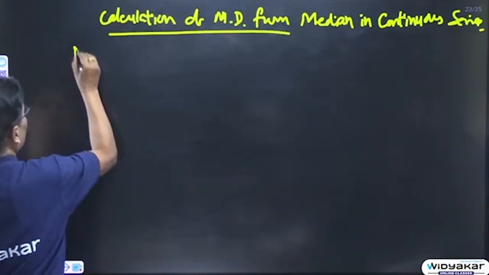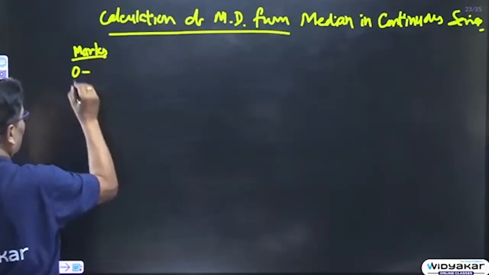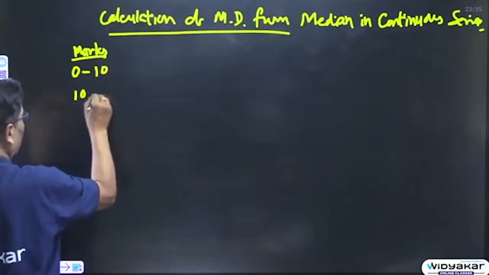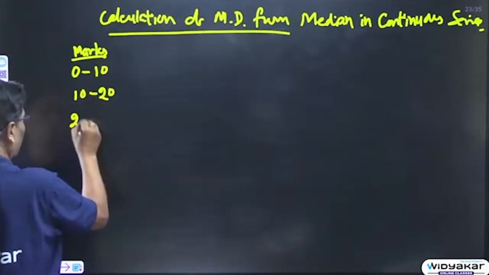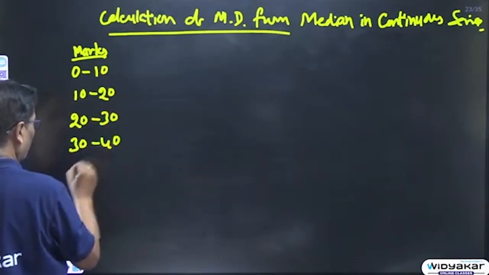Suppose marks secured by the students are like this: 0 to 10, 10 to 20, 20 to 30, 30 to 40, and 40 to 50.